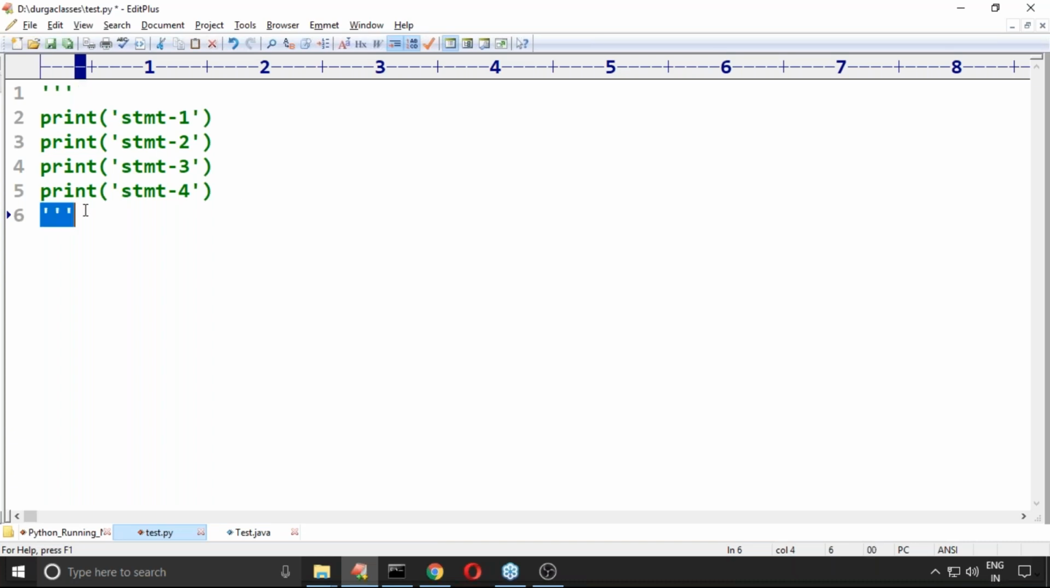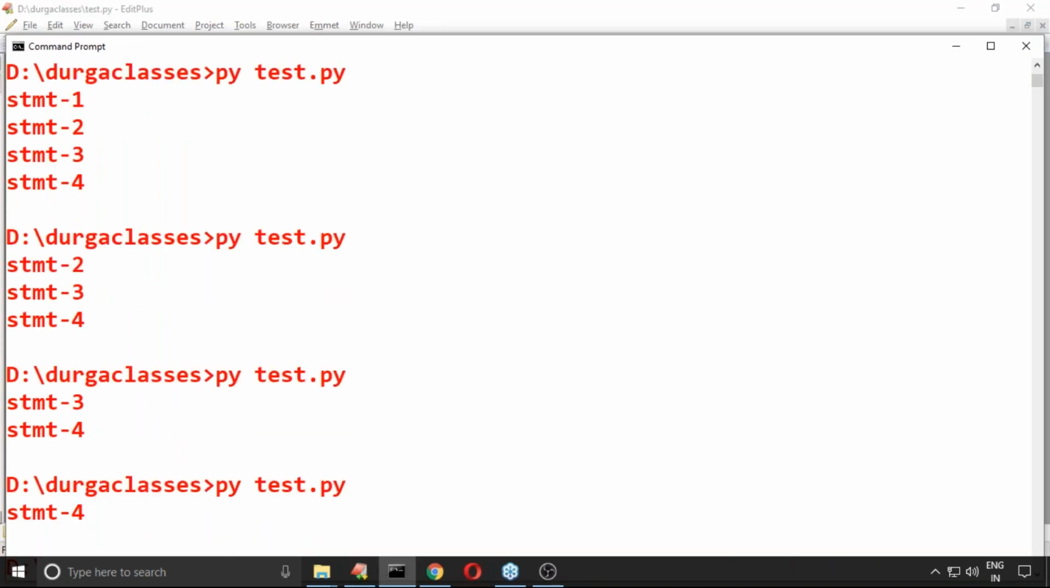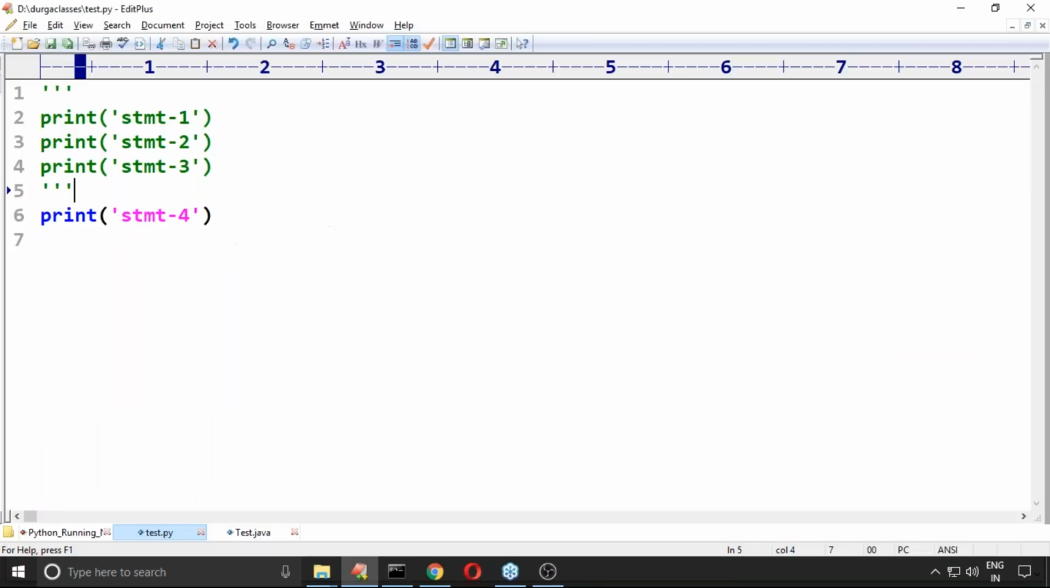I'm commenting the first 3 lines. Yes, only statement 4 is going to be printed. Have you observed? Now, can you please confirm? Statements 1, 2, 3 are not processed.